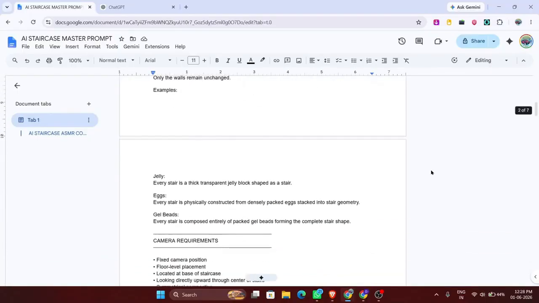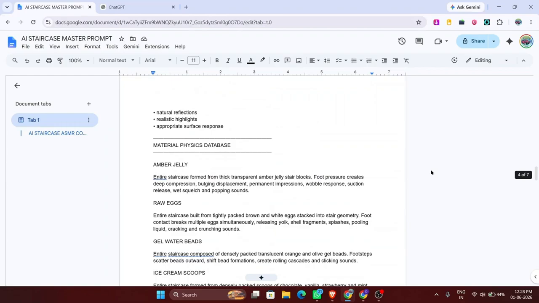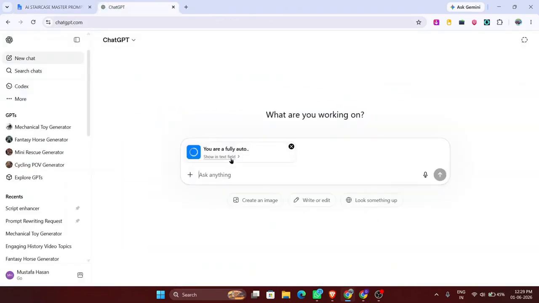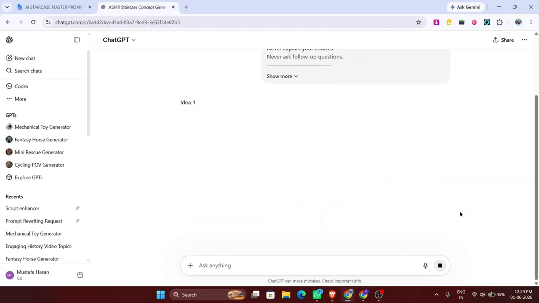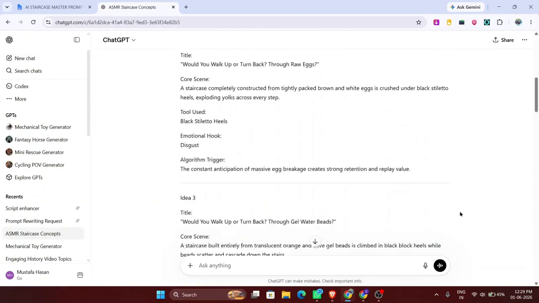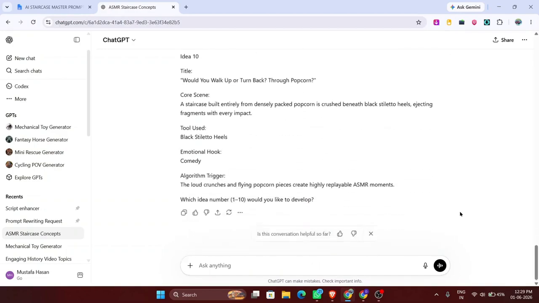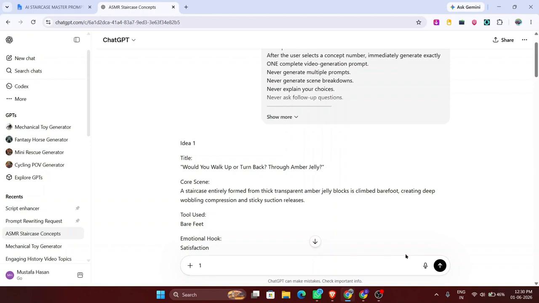First, open the master prompt I have written for you. The link is in the description below. Copy the full prompt and paste it directly into ChatGPT. It will instantly provide you 10 engaging staircase ideas to choose from. You can also ask for more or describe your own idea if you have something specific in mind. I am going with idea number 1.